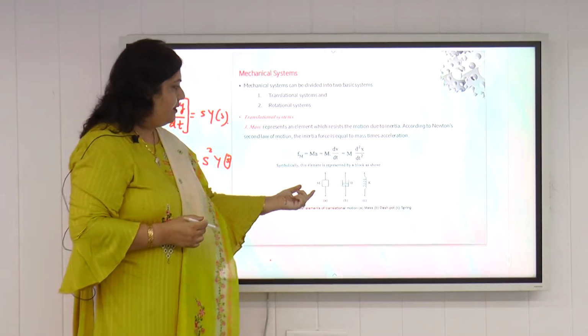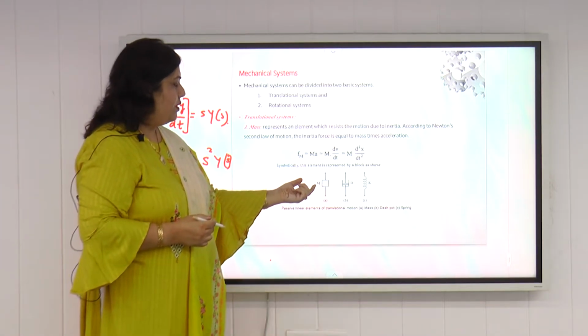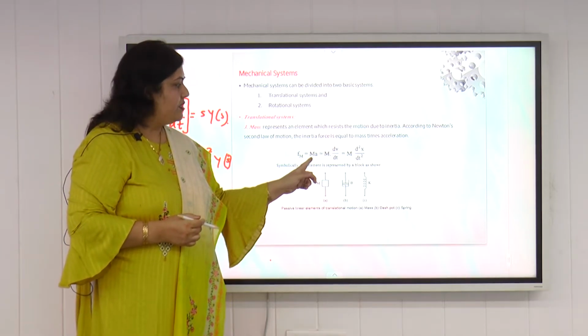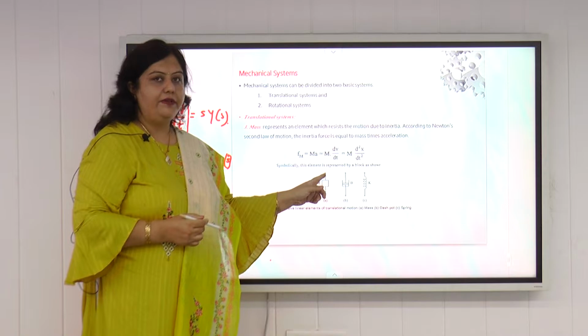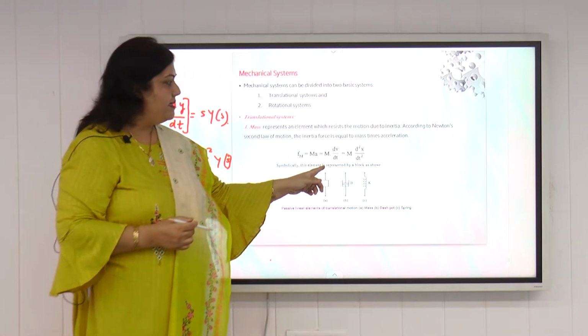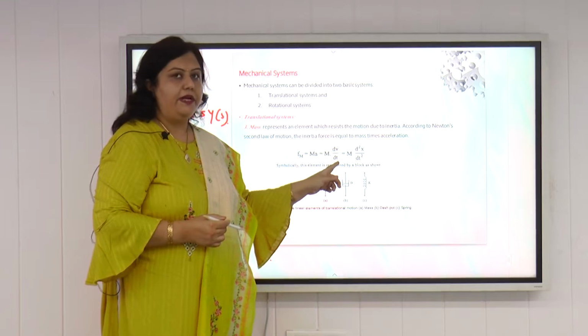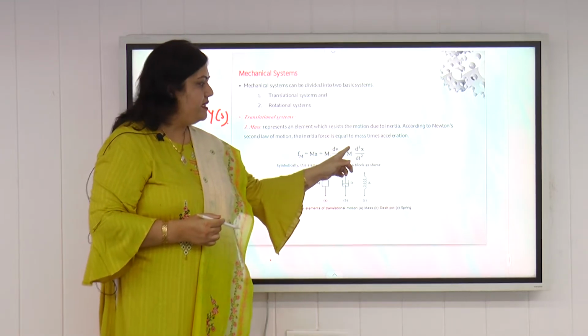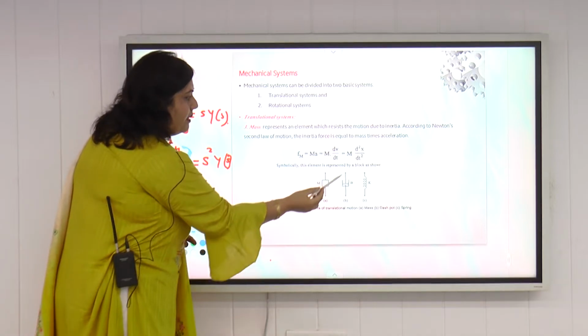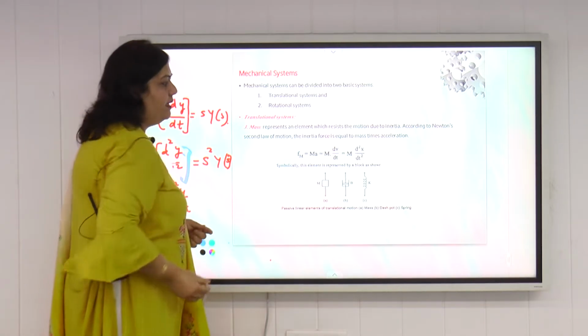For mass, the force across mass can be written as force equal to mass into acceleration. Acceleration can be written in terms of velocity as dv by dt, and v can be further written in terms of displacement as dx by dt. So acceleration can be written as d square x by dt square. So the force across any mass can be written as m d square x by dt square.